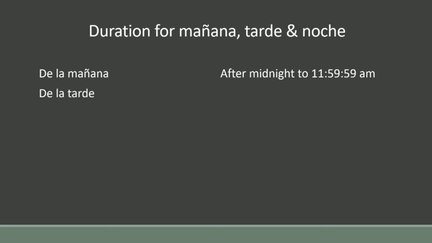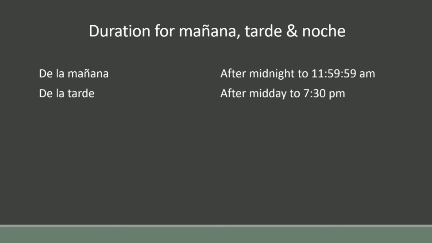De la tarde after midday to 7:30 PM. Because buenas tardes is what? Good afternoon and good evening both. So after midday till 4 o'clock we consider as afternoon, and after 4 o'clock till 7:30, usually till the sun sets, we consider as evening. So for noon and evening both we have to use de la tarde.